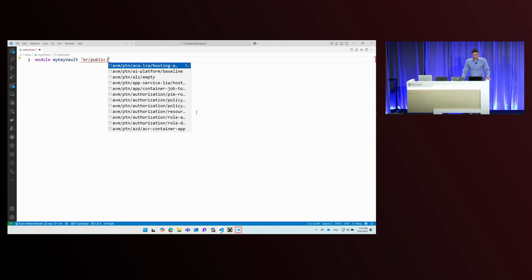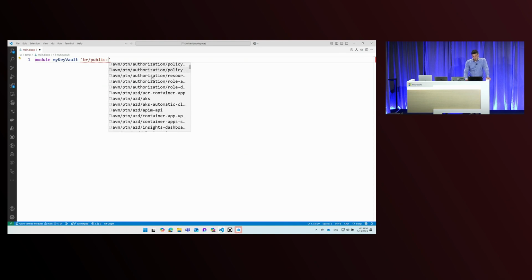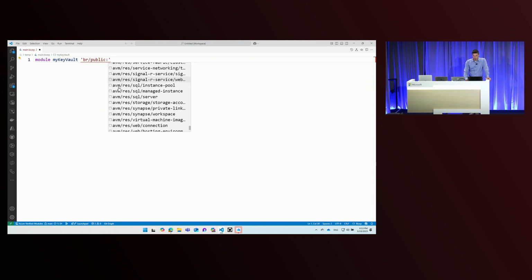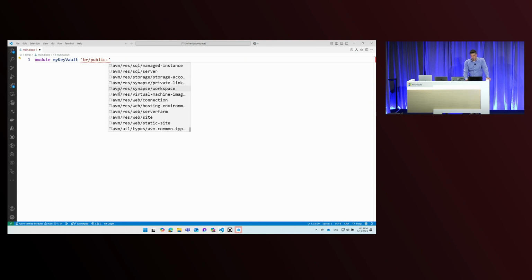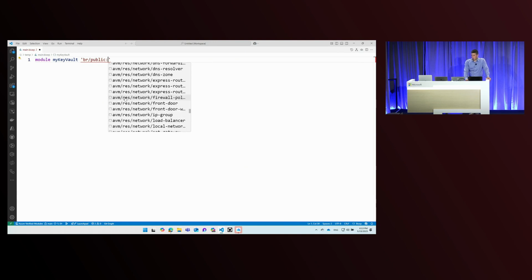So if I tap complete, you will see that there is a dropdown here that includes those roughly 200 Azure Verified Modules that we have published. And you may notice that all of the items here start with AVM. That's because there is nothing else in the Bicep public registry than AVM modules. And that's no surprise because it's Microsoft standard.